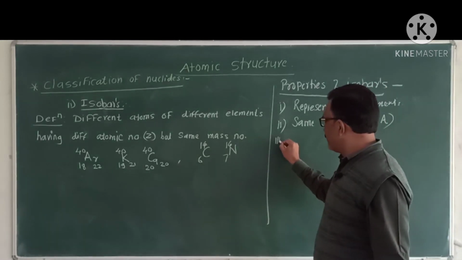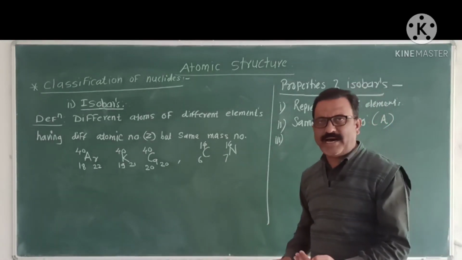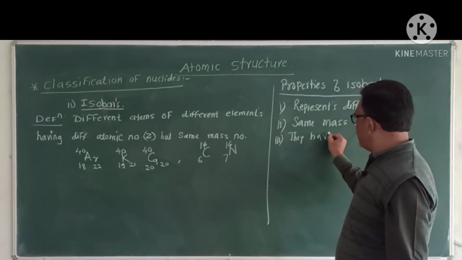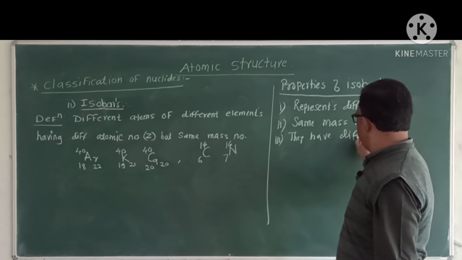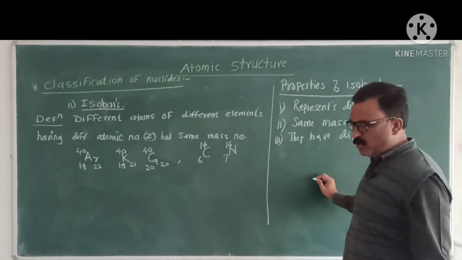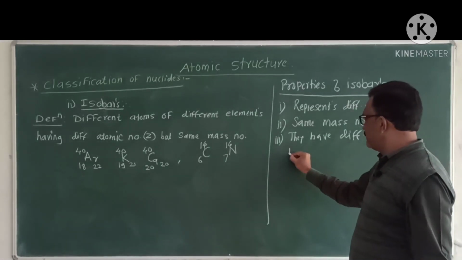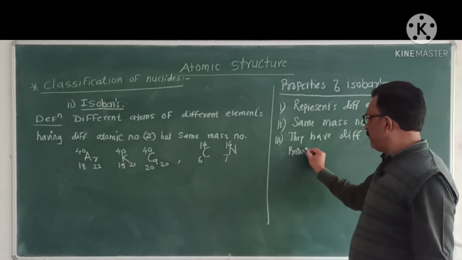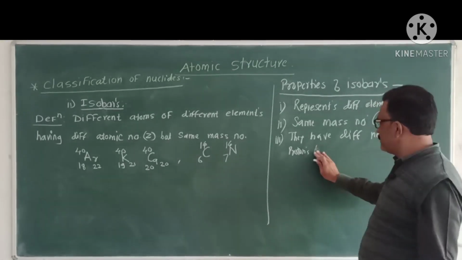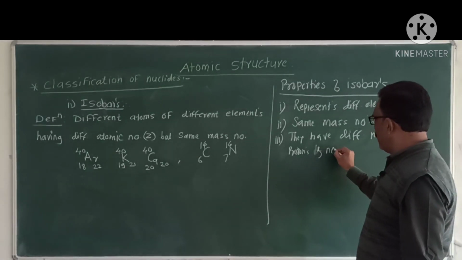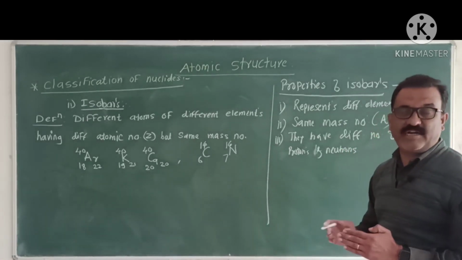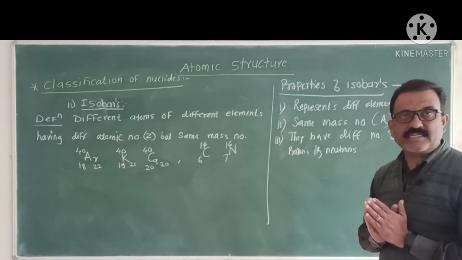Third important property, these isobars have a different number of protons as well as a different number of neutrons. That is, protons and neutrons are different in isobars.